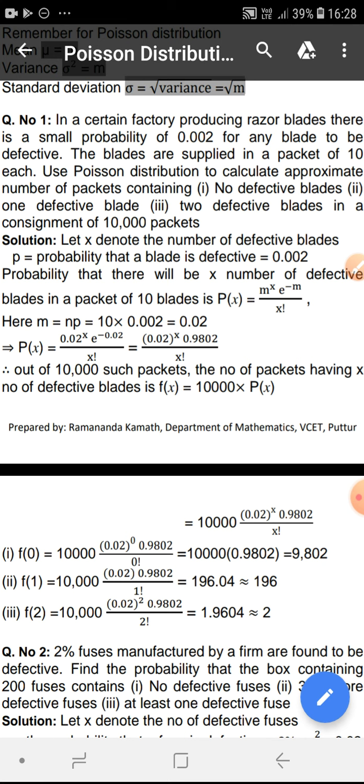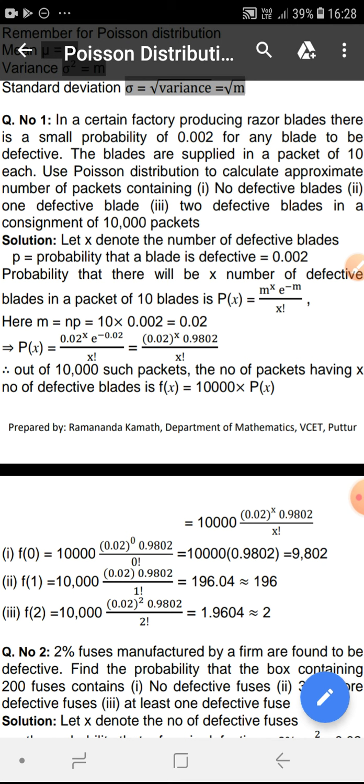Now we'll answer the question. So p of x can be substituted as 0.02 power x into 0.9802 divided by x factorial. Now the first part: out of 10,000 packets, how many packets can you expect where there will be no defective blades? The number of defective blades is 0, which means you need to put x as 0.